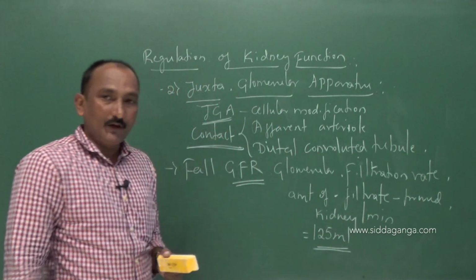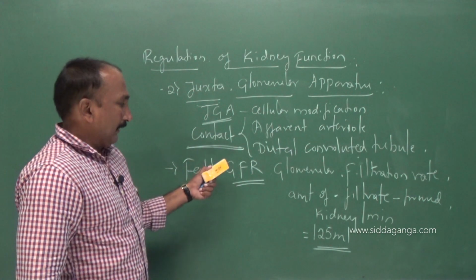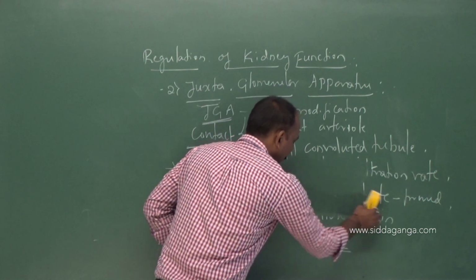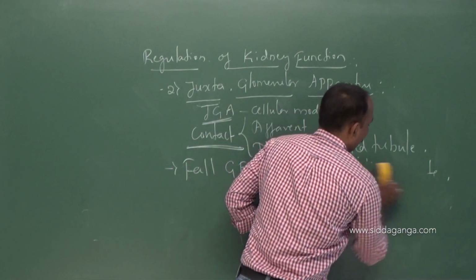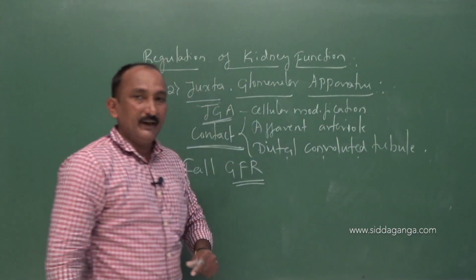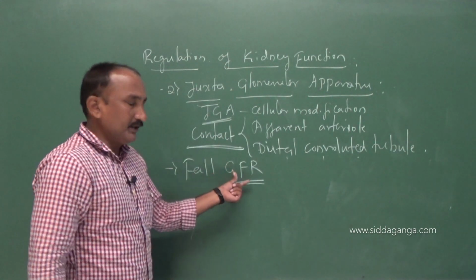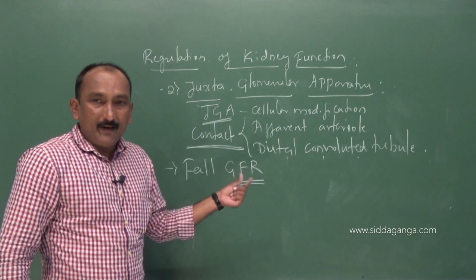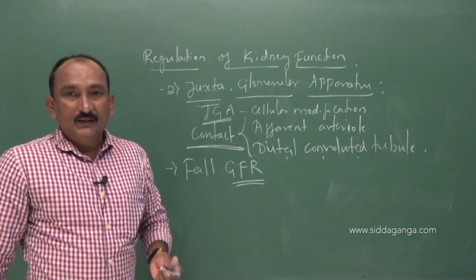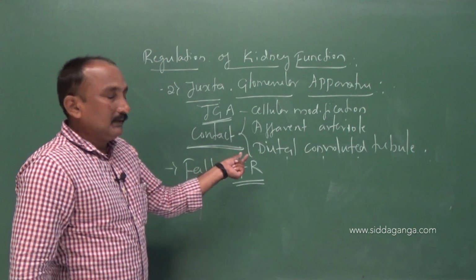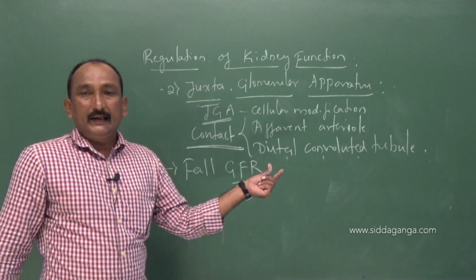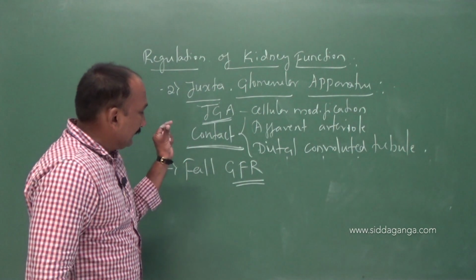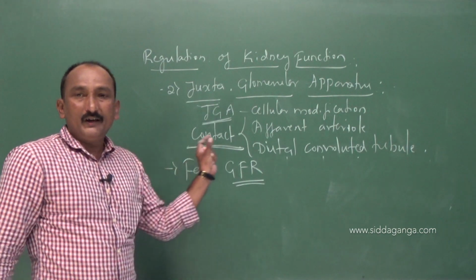Is it not? Okay. When the GFR falls, instead of 125 ml, maybe around 110 ml or lower than that is formed per minute in a kidney. That condition we call a fall of GFR.